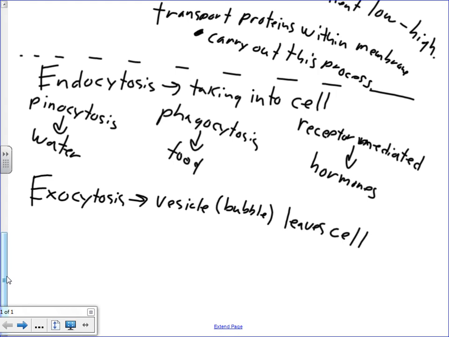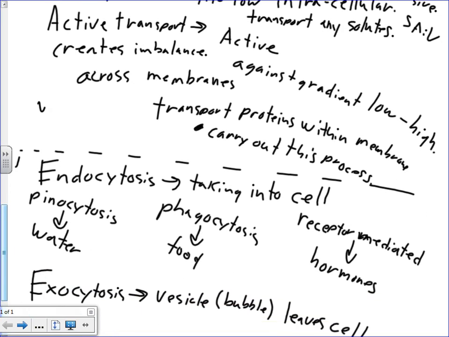Then there was exocytosis. All exocytosis is the same. A vesicle, which looks like a bubble, containing waste or other products that need to be removed from the cell, goes to the membrane and the process reverses itself. So exocytosis is the reverse of endocytosis. Those are not nearly as important as the big three. If I'm asking about these, they're probably multiple choice items, whereas the big three would certainly be written response items.